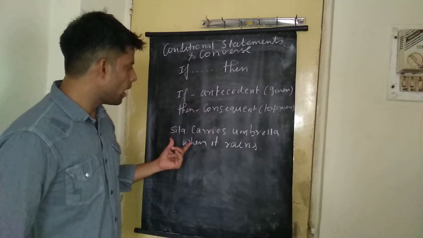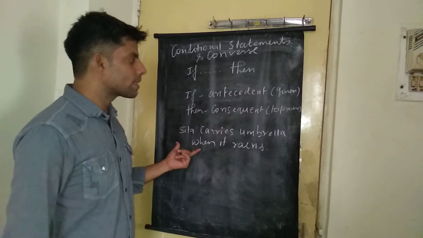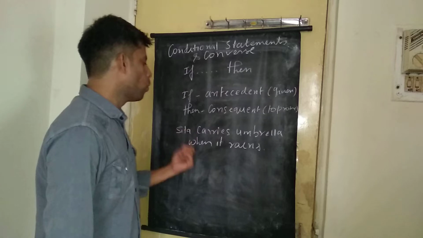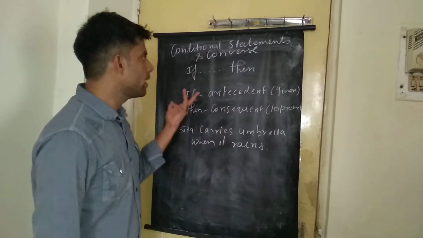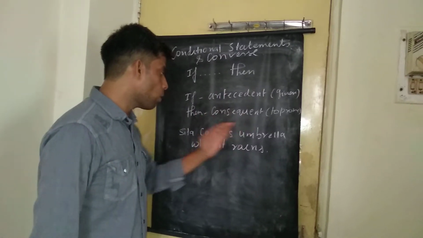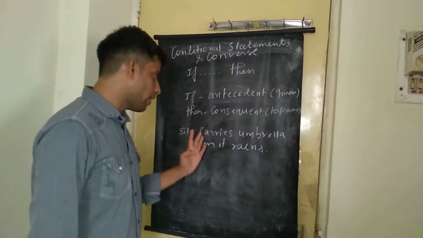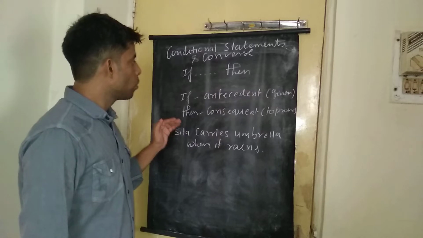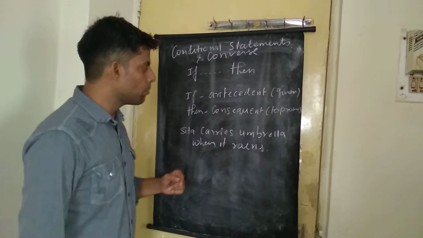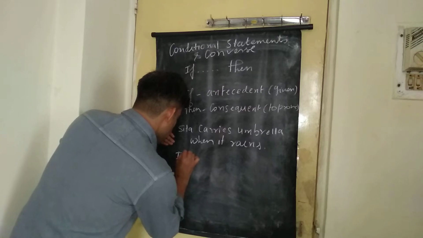Now students, if you look at this problem, you will see that it is not in if-then form. The statement says Sita carries umbrella when it rains. We don't see any if-then form, but if you read the statement and find out its meaning, that Sita carries umbrella only when it rains, that means there is a condition around it. So we need to put the words if and then in between to make a meaningful statement.